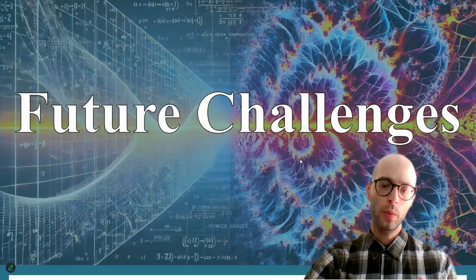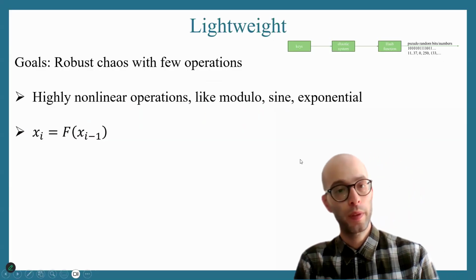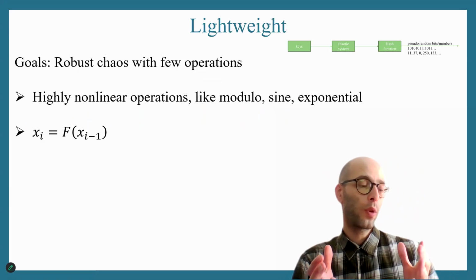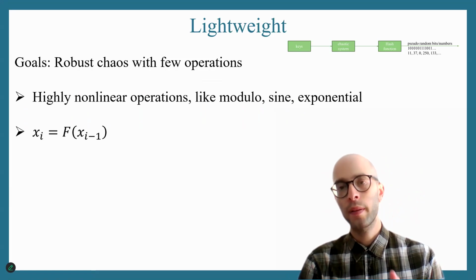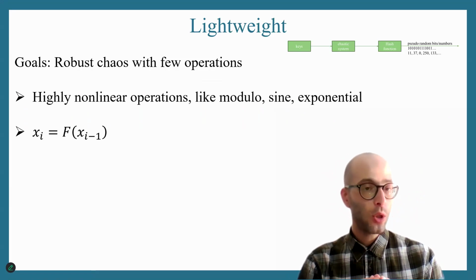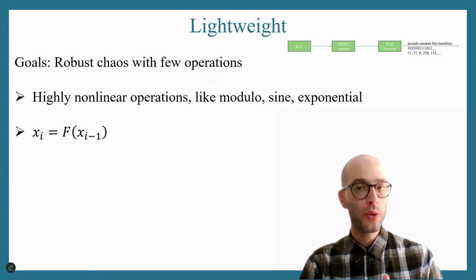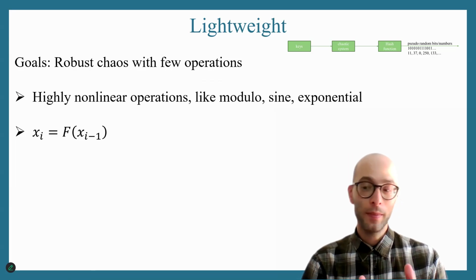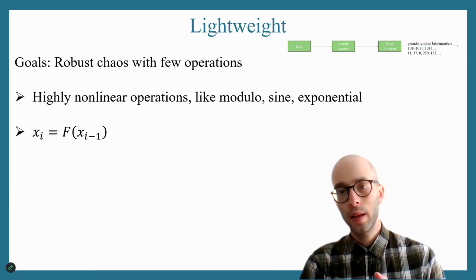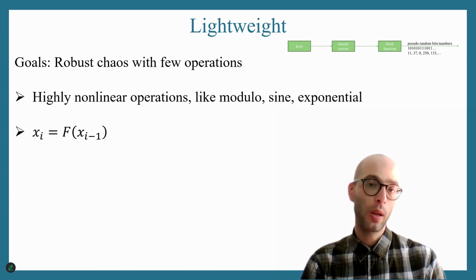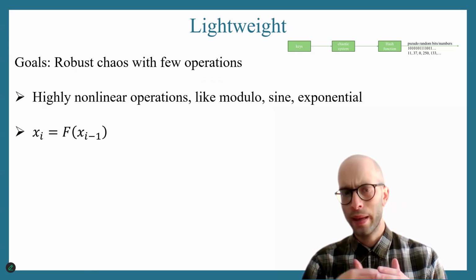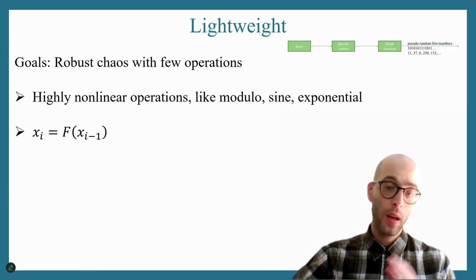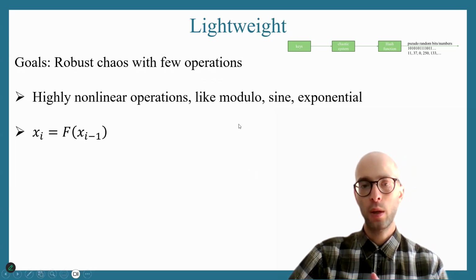One of these topics is lightweight chaotification. This is basically a mathematical problem and a problem in physics, but it is also very relevant to encryption. Chaotification of systems with good results at a very low execution cost is a very nice mathematical problem. I strongly suggest you take a look at it. I'm very active at this problem at the moment. It's a very interesting topic and, of course, very relevant to chaotic encryption. There is a lot of work to be done on this problem because we are constantly trying to improve our techniques. So one topic is lightweight chaotification.